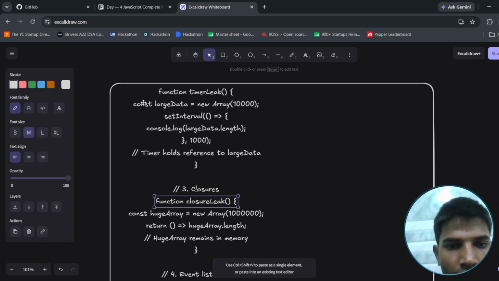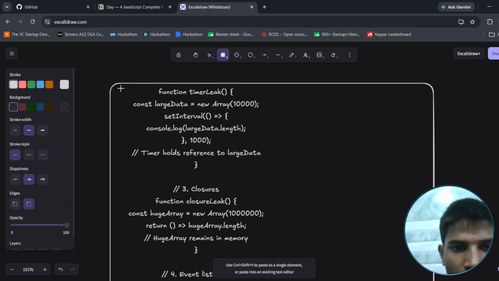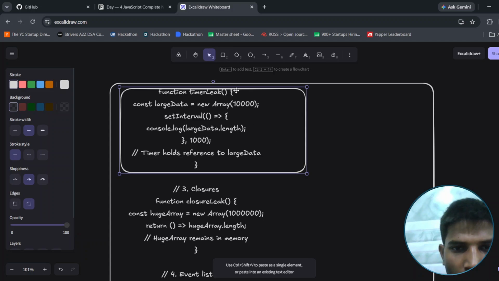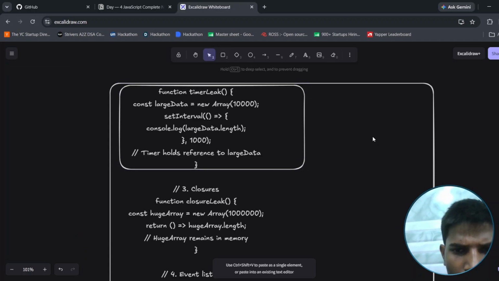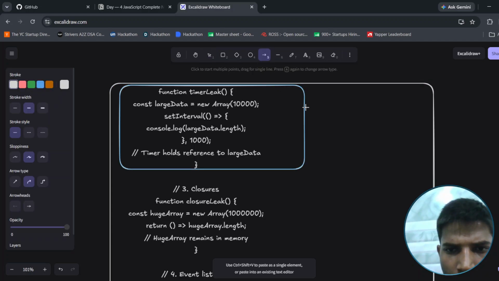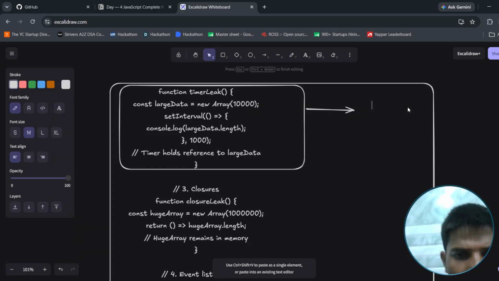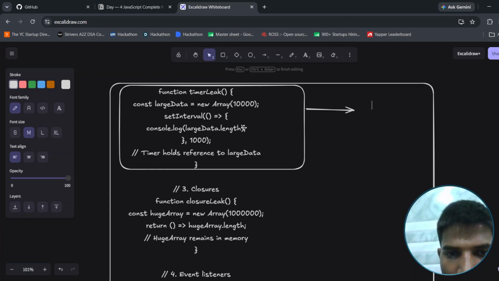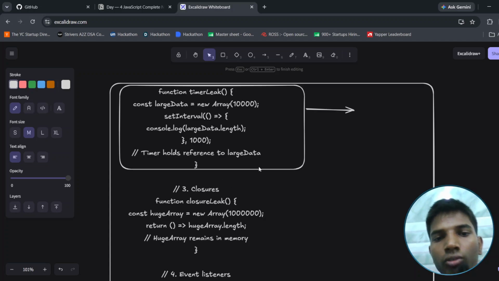In this function, timerLeak. In this function timerLeak, generally: function timerLeak, const leakData returns new Array 1000, setInterval, and the console.log. The timer holds a reference to the large data.